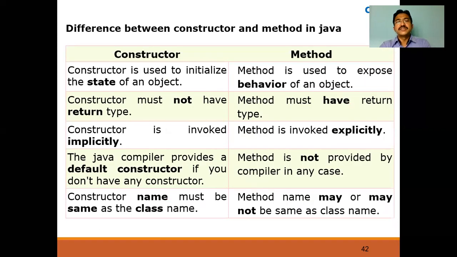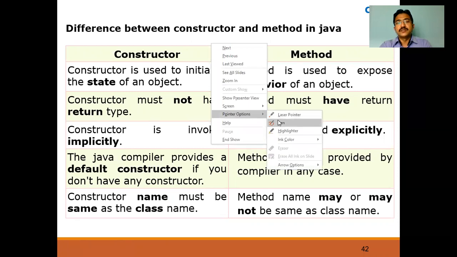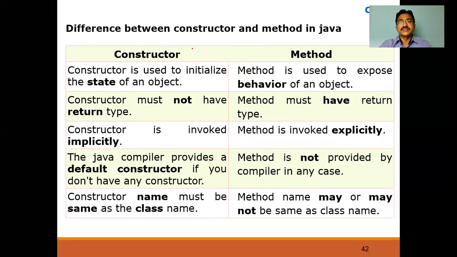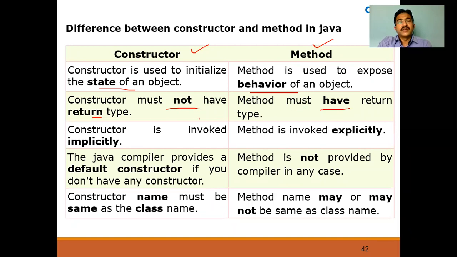Okay. Now let me see the difference between the constructor and the method. The constructor and methods both look the same except in a few cases. The first difference is that a constructor is used to initialize the state of the object, whereas a method is the behavior of an object. Now a constructor must not have any return type, as we have just seen, but a method can have a return type, not must. Some methods we can use the return type for, and some methods may not have a return type. We can also use void. A method must have a return type.